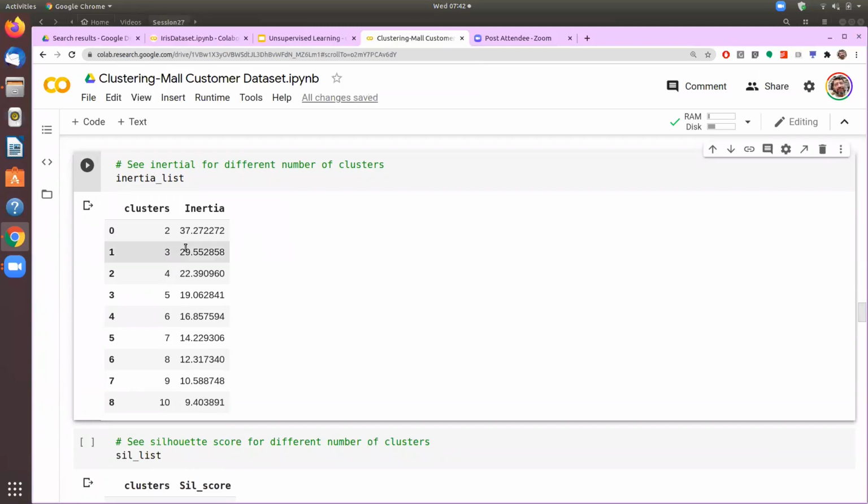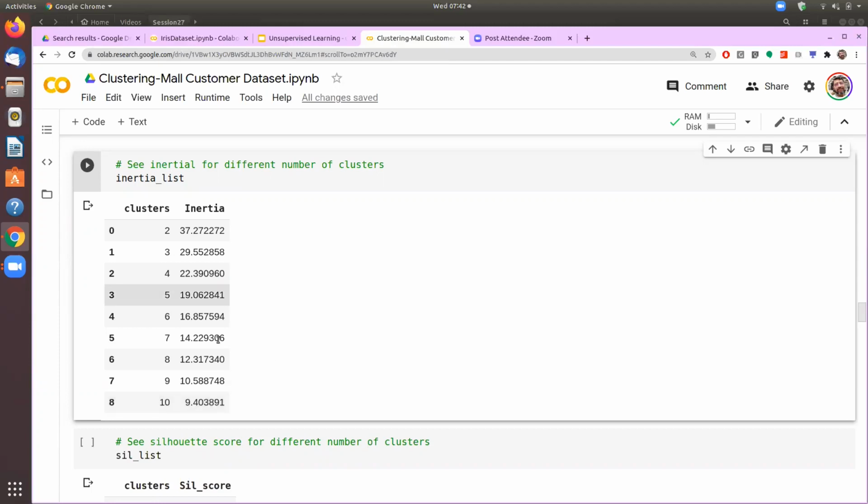So if we create only 2 clusters out of this, my inertia value is 37. If you create 3 clusters, inertia comes down to 29, and you are able to see the pattern that as we increase the number of clusters, the value of inertia comes down. And that is bound to happen because the more clusters we create, the more cohesive the clusters become, and therefore the distance between the centroid of the cluster and the observations inside that cluster will become smaller and smaller.